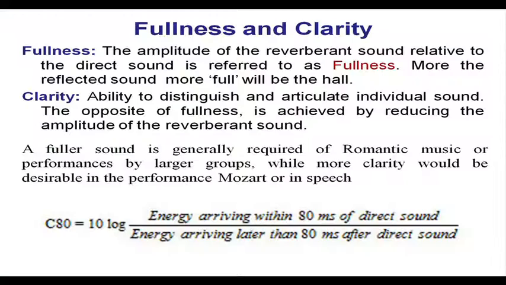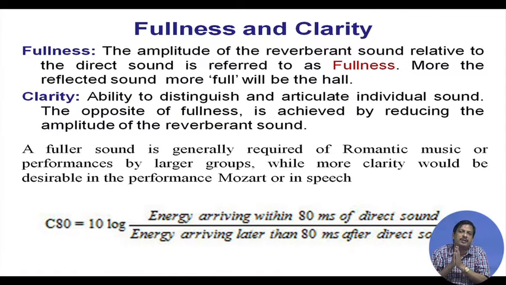So, suppose on a stage there are 3 performers, somebody is playing guitar, somebody is playing sitar, somebody is a vocalist. So, clarity is the ability to distinguish the sources individually. How am I able to individually identify those sounds is defined by the clarity, which is opposite to the fullness.